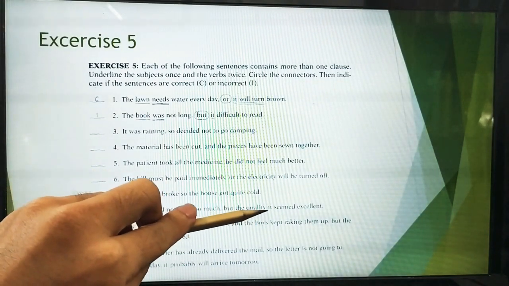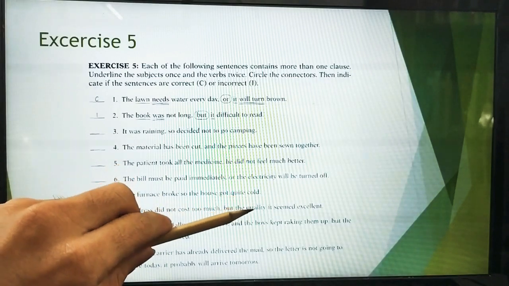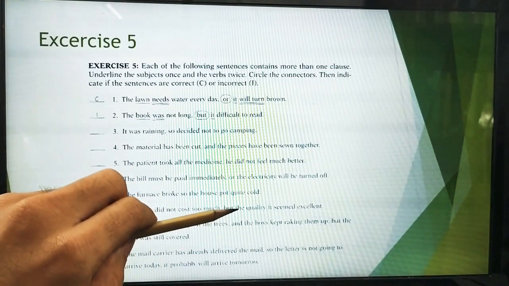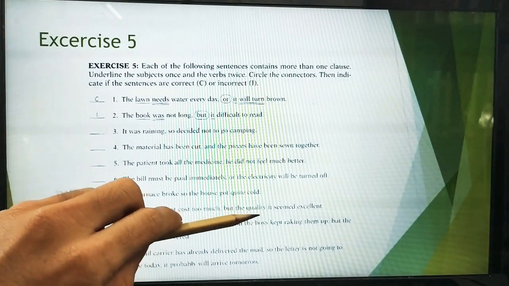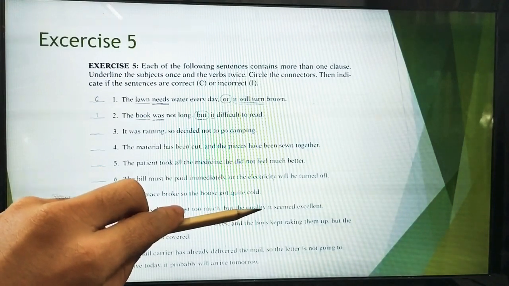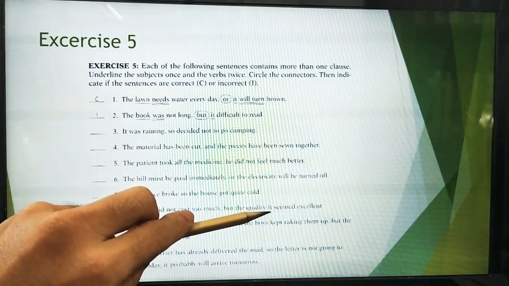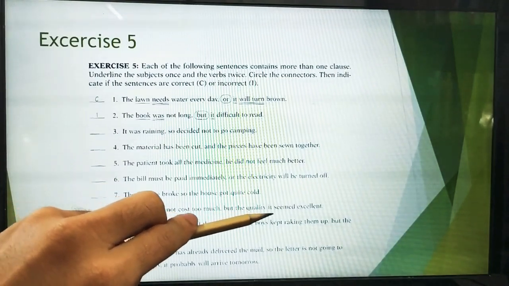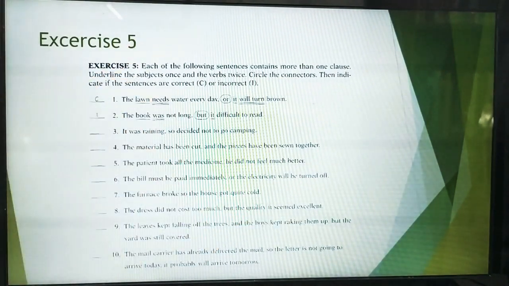But what about this? Is it correct? Incorrect. Why is it incorrect? Because there is a double subject. Subjek yang mana? The quality, and it. Jadi, it-nya harus dihilangkan. But the quality seemed excellent.